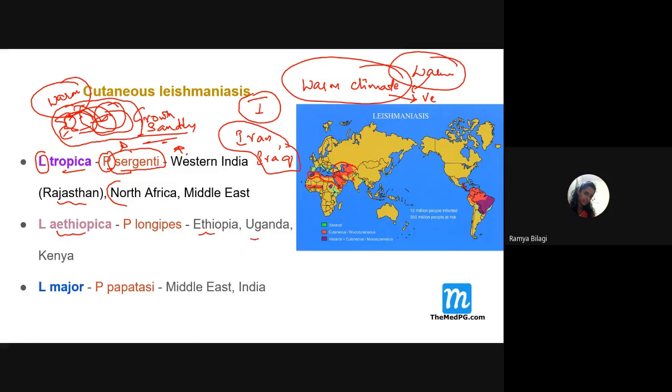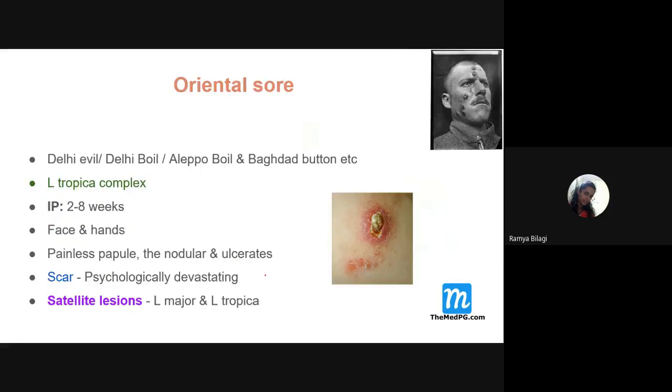Then, Leishmania aethiopica, the name itself indicates it is commonly seen in Ethiopia, Uganda, Kenya, all these African areas. So there we can see the Leishmania aethiopica species. And Leishmania major is again commonly seen in the Middle East, and also in India. These points, from an epidemiology point of view, we need to remember.